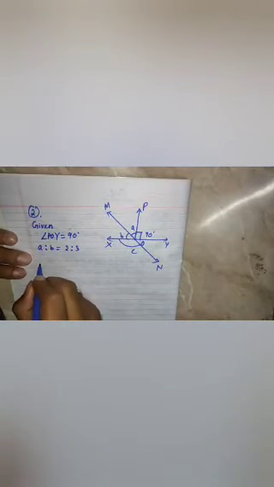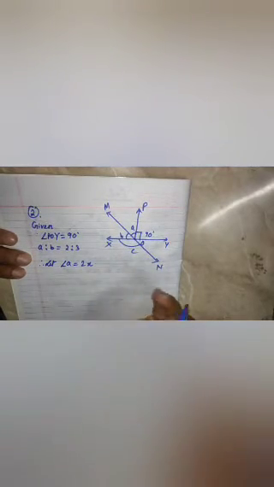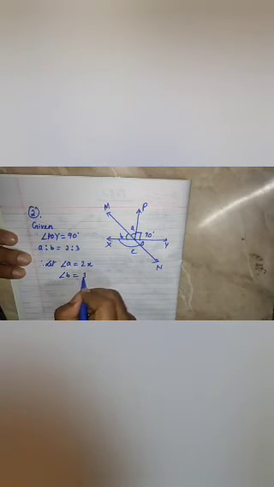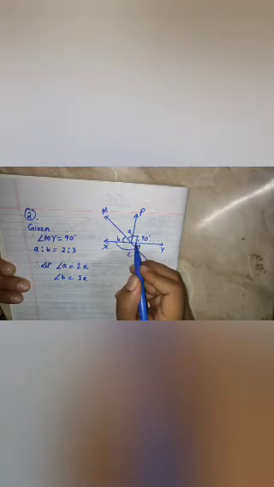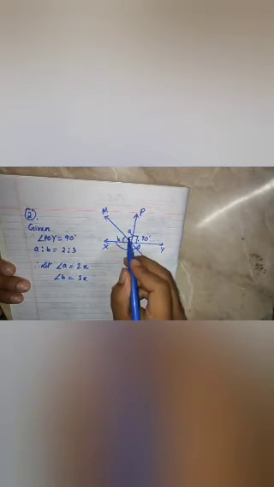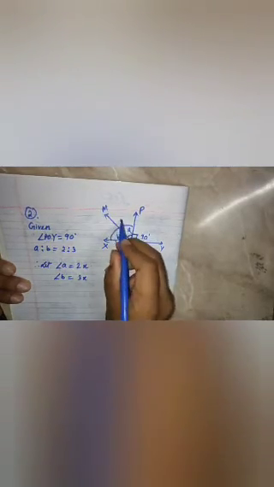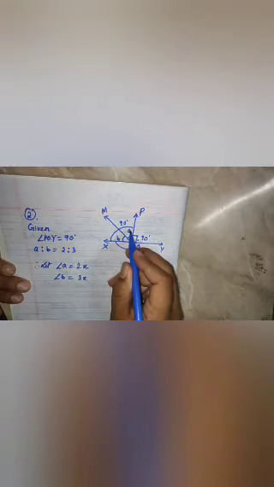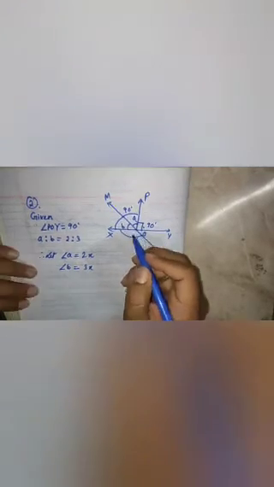So this time we are given 2 is to 3. See here how to write. Therefore let angle A equal 2x, and angle B equal 3x. Okay, so this is 90 degrees. Clearly these two are a linear pair, so the sum of these two is also 90 degrees. That means the total angle is 90 degrees. So we can find the value of x from that 90 degrees total by using the ratio solving method. See how I have to do it.